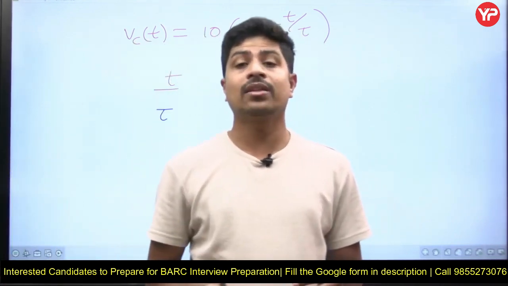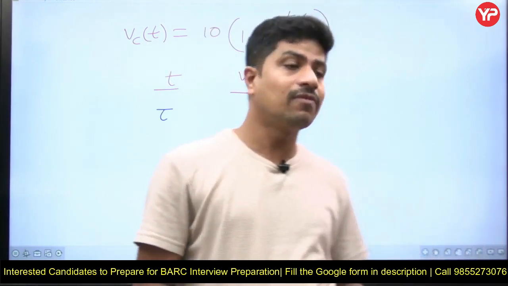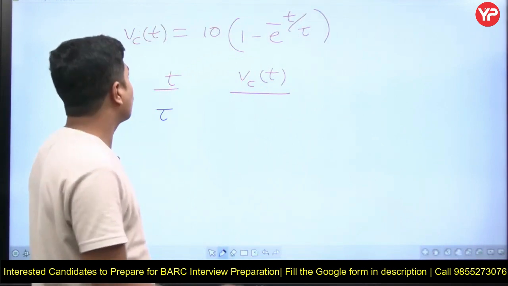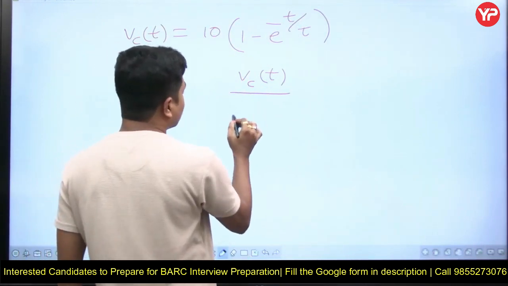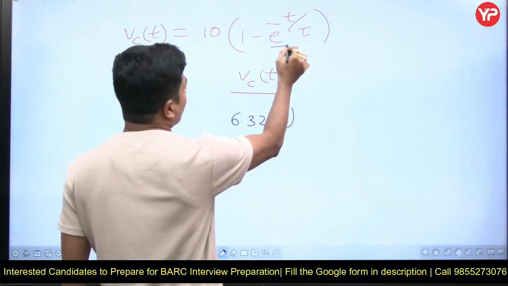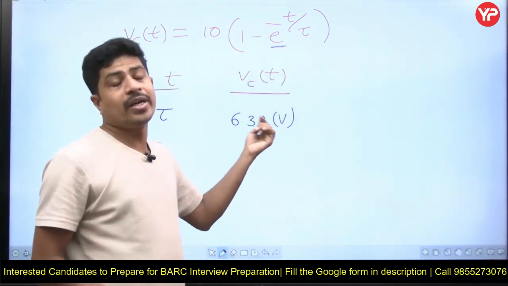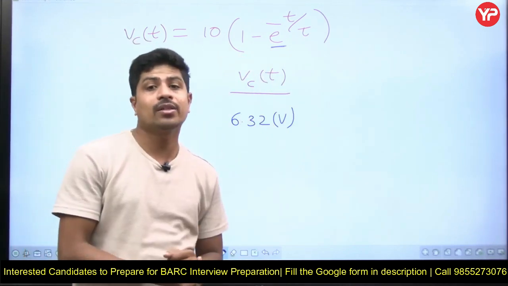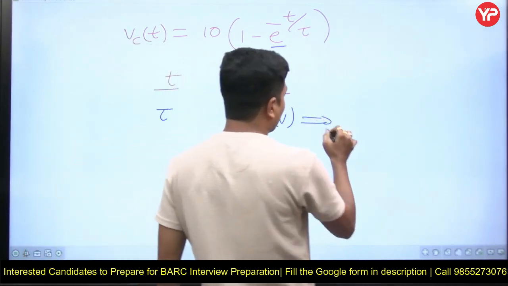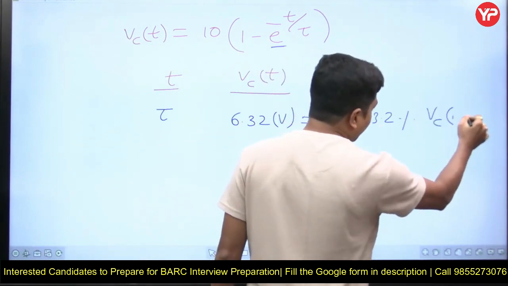Once you take R and C values as fixed, tau is going to be a fixed value. So when t is equal to tau, we are going to get 6.32 volts. e power minus 1 is about 0.368, 1 minus 0.368 is 0.632, into 10 is 6.32. So this is nothing but 63.2% of Vc of infinity.